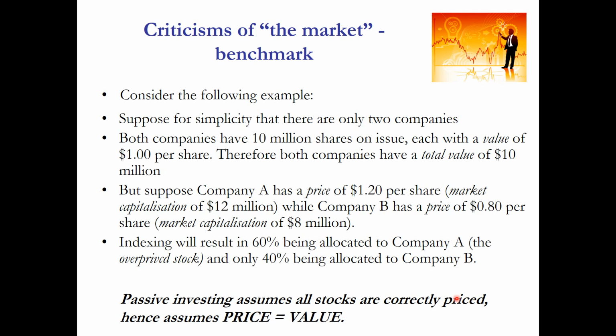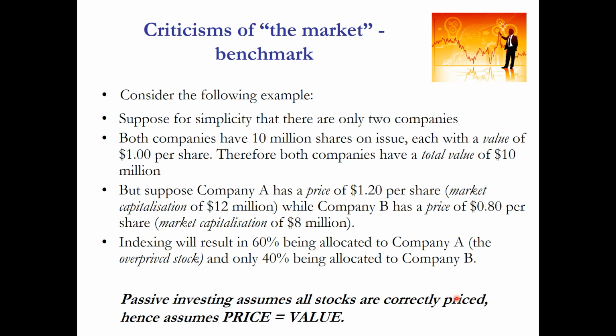So in that particular case, let's say that there is a mispricing in company A's stock. Its intrinsic value is $1 per share. However, market value is $1.20. In the case of company B, its intrinsic value is $1 and it's slightly underpriced. Its market price is 80 cents per share.